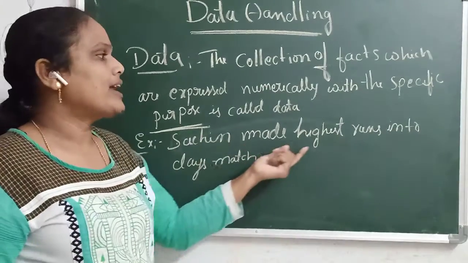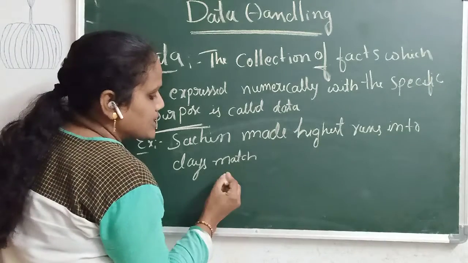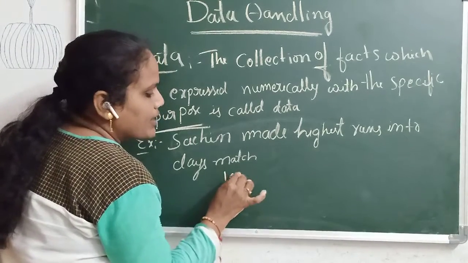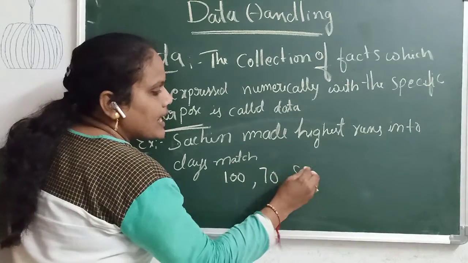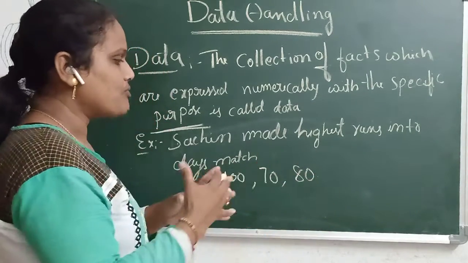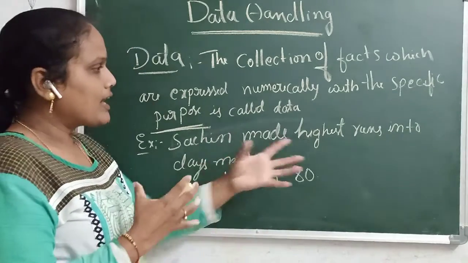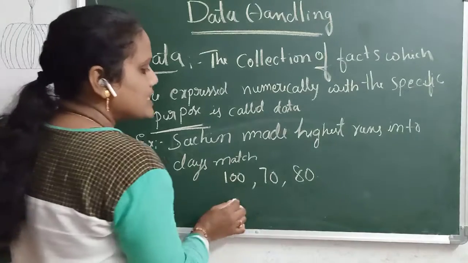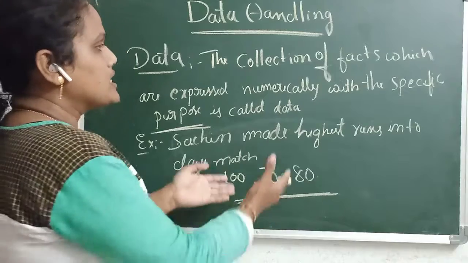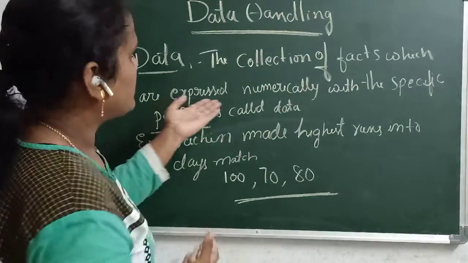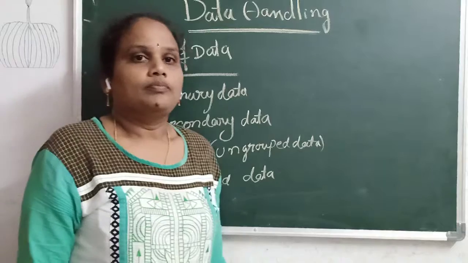Example: Sachin made his highest runs in a day's match. For example, in the first day's match he made 100 runs, next he made 70 runs, and next he made 80 runs. So the collection of all the numbers, all the runs of Sachin, is called collecting the data. Collecting the facts is called data.